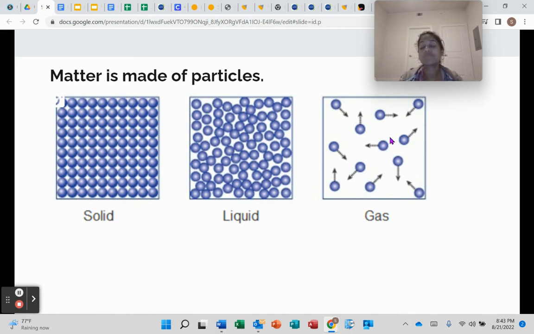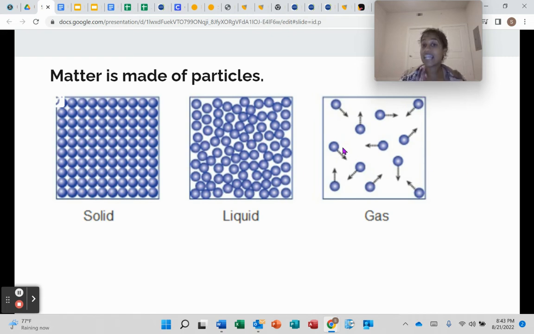Gas particles have so much room to move, right? They're just moving around, bouncing all over the place. Like air, which is around us, but I can walk through air, right? That means the particles are moving around me. They have a lot of space to move. They're not holding their shape.